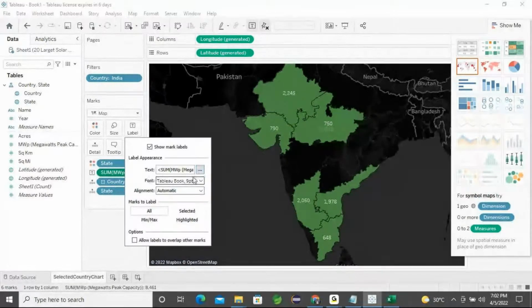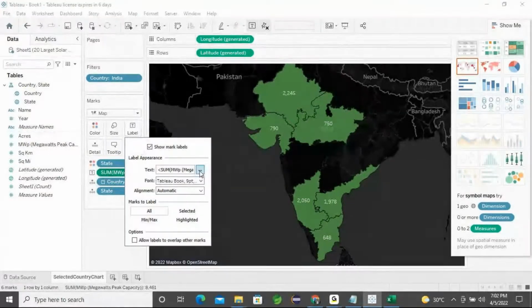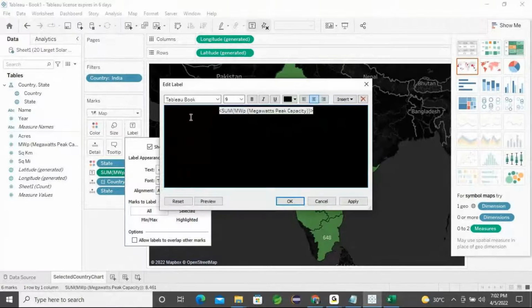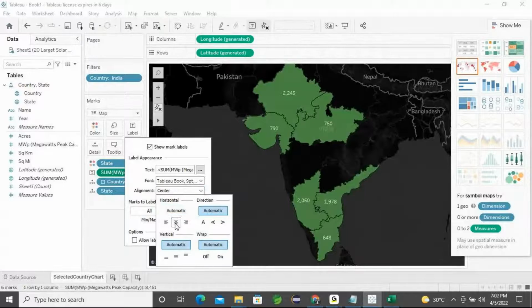You can select the megawatts values, click this label button and go to the text format. I can make it a little bold, and if you want you can change the font size. I'll mark it as 12, a little bold, with alignment in the center of the location.